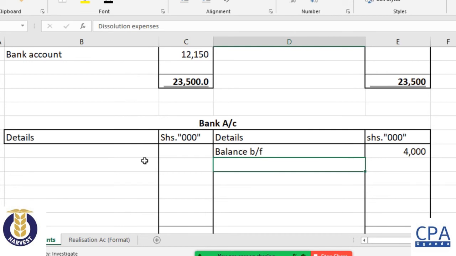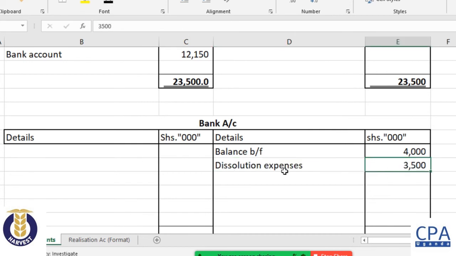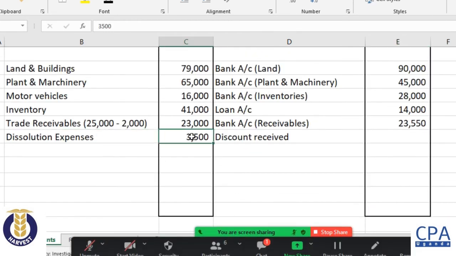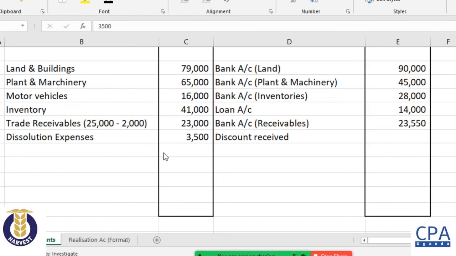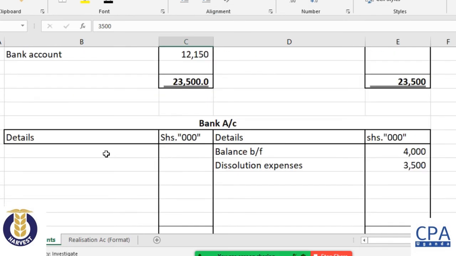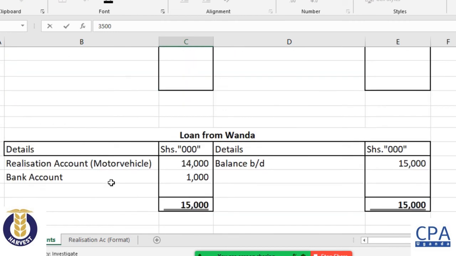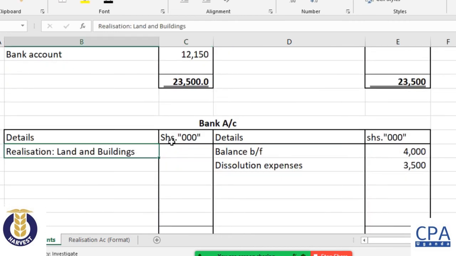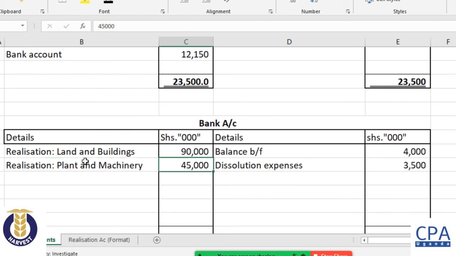Now, as we have seen, we paid some of the dissolution expenses using the bank, which is this one here. The dissolution expenses have been paid. Then you'll see that some money has come in. When we sold the land and building, it came to the bank. When we sold plant and machinery, it came to the bank.